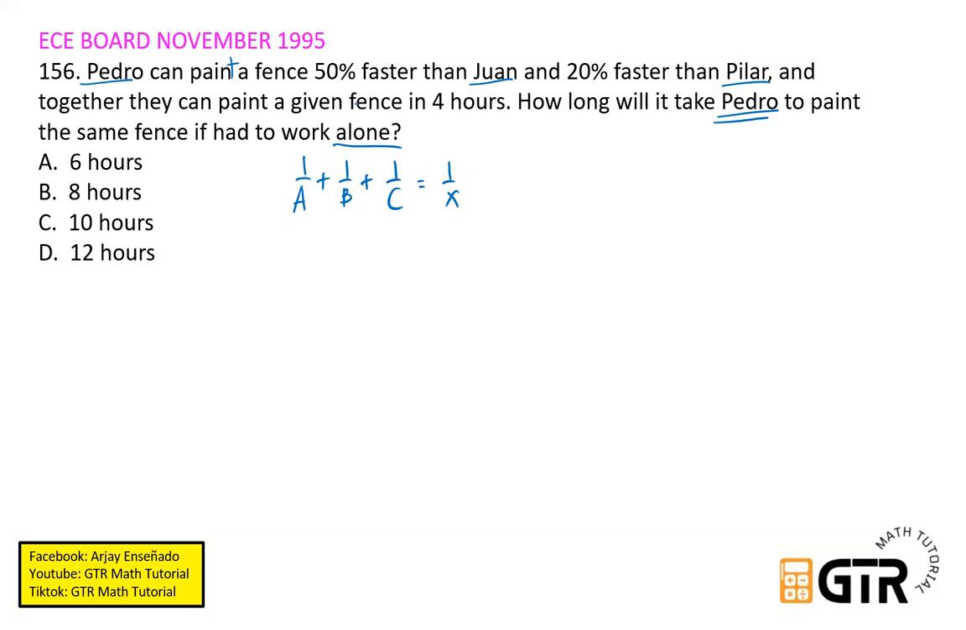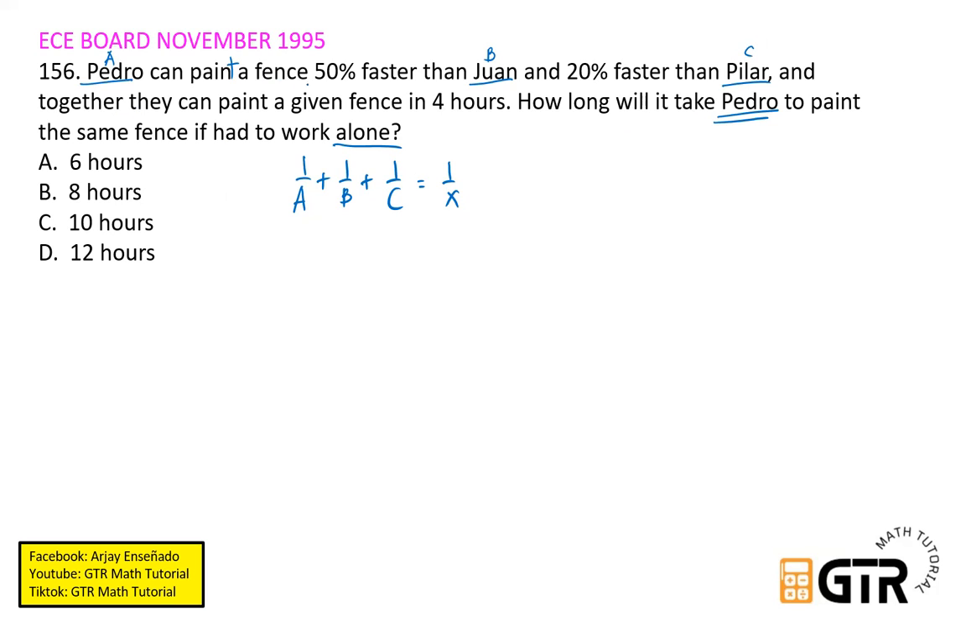Okay, so analyze natin mabuti ang problem natin. So si Pedro daw, mag-assign muna siguro tayo ng variable. So ang gamitin na natin si A, yan ay si Pedro. Si B ay si Juan, and then si Pilar ay C. Okay, so ito na yung formula natin: 1 over A plus 1 over B plus 1 over C equals 1 over X.